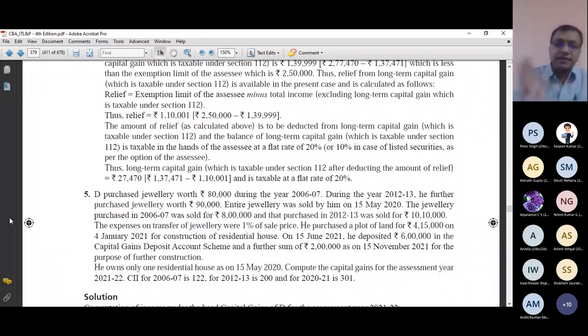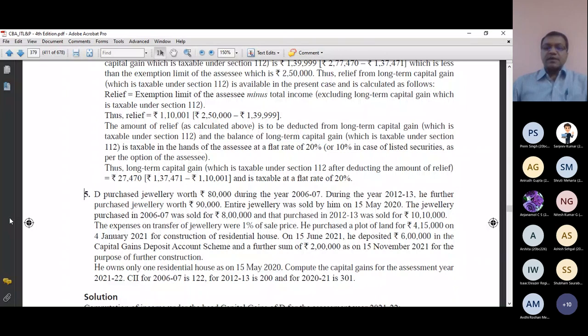These assets are separate. I always sell a single asset, that is fixed. I have purchased one house, tomorrow I purchase another house, and if I sell both the houses, it doesn't mean that I will combine both the purchase prices. Gain or loss will be computed separately. So technically two assets are there. First of all, this thing you must remember. Entire jewelry was sold by him. Though I am selling the entire jewelry, gain or loss will be computed separately because both were different.